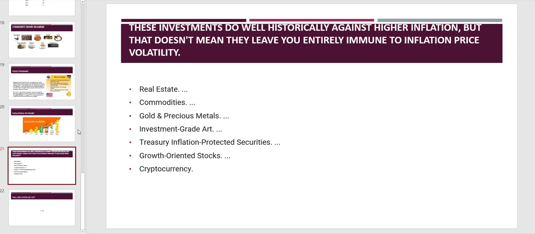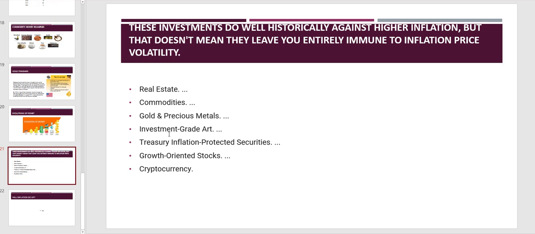Have some commodities, gold and precious metals. Invest in a little bit of those, though there's no guarantee. Investment-grade art, right? Rich people love to buy art, even though they may or may not know what they're buying, and it's very highly subjective. But they do that because they want to hedge against inflation. That's a good way to do it.